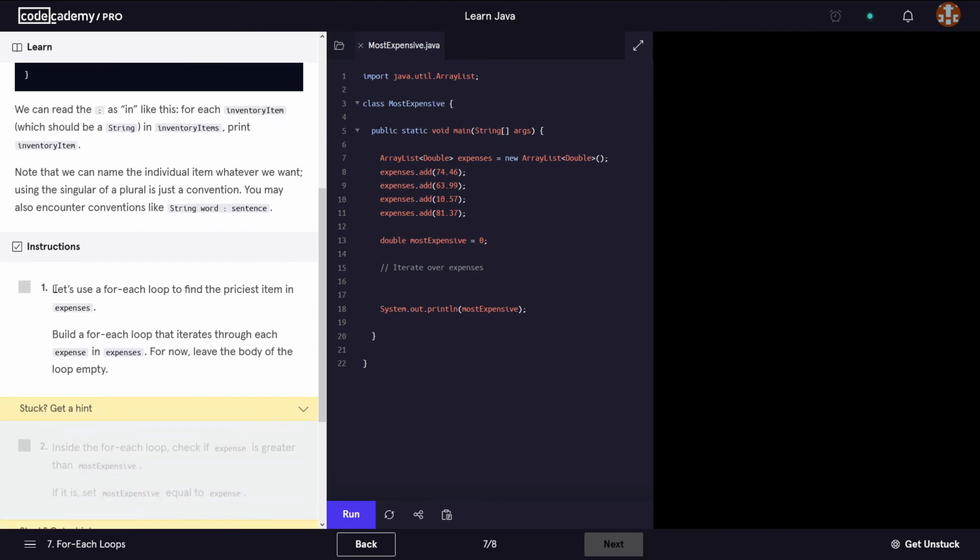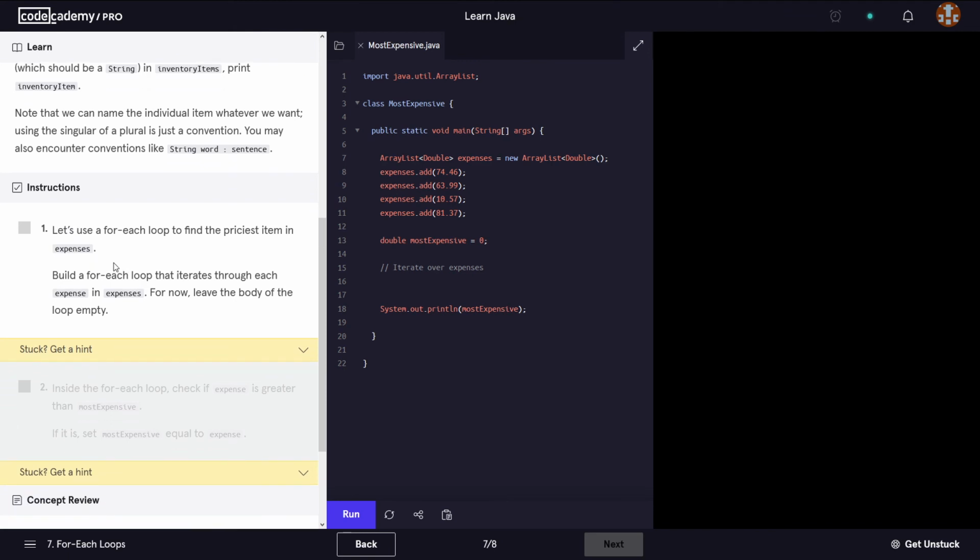Okay, so let's have a look at the instructions. It says let's use a for each loop to find the priciest item in expenses. Build a for each loop that iterates through each expense in expenses. For now, leave the body of the loop empty.